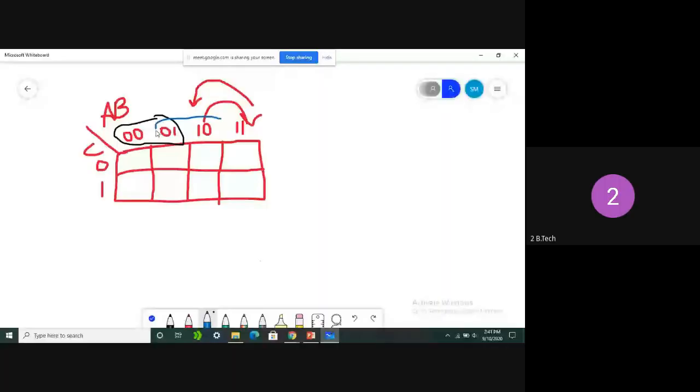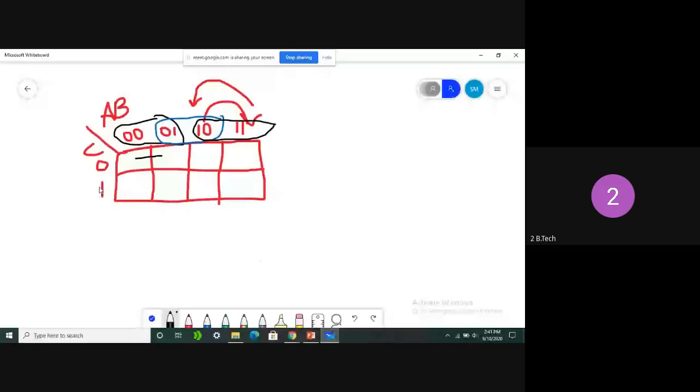Now we can observe. What are the adjacent cells here? These two are adjacent cells. Here C is 0, C is 1, so only one position is changing. Here it is 0, here it is 1, so no problem. If you take the A, B values, A is 0 and B is 0, 1. These two are adjacent cells, side by side cells. Clear all of you?